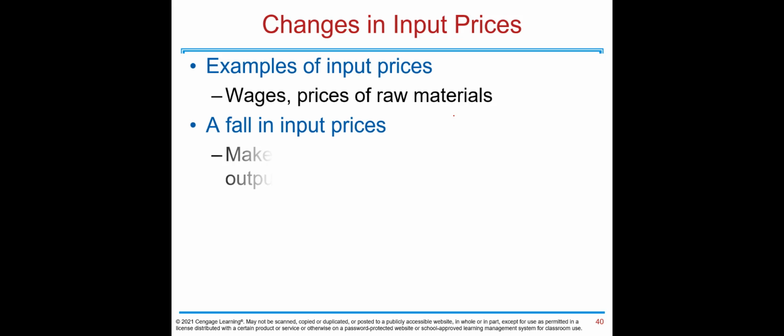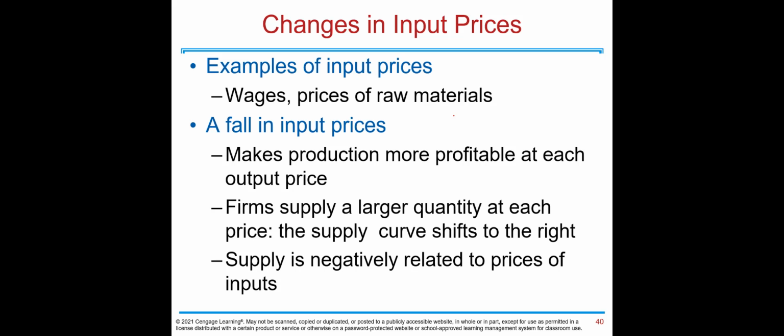Let's start with the input prices: wages, prices of raw materials. A fall in input prices makes producing a product less costly. It makes production more profitable at each output price. Firms supply a larger quantity at each price and the supply curve shifts to the right.